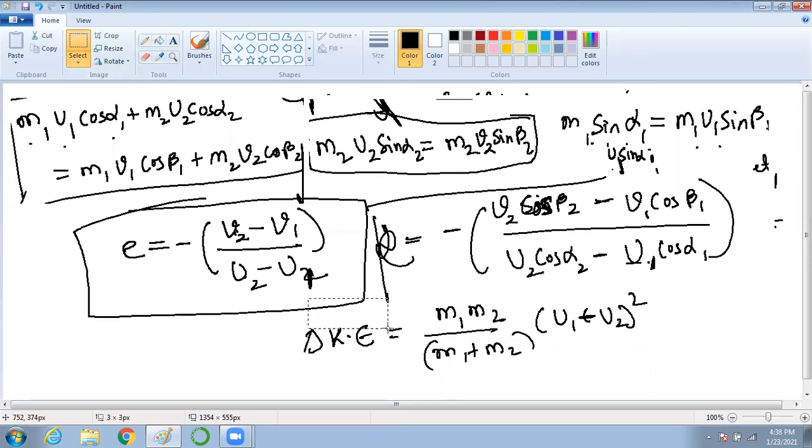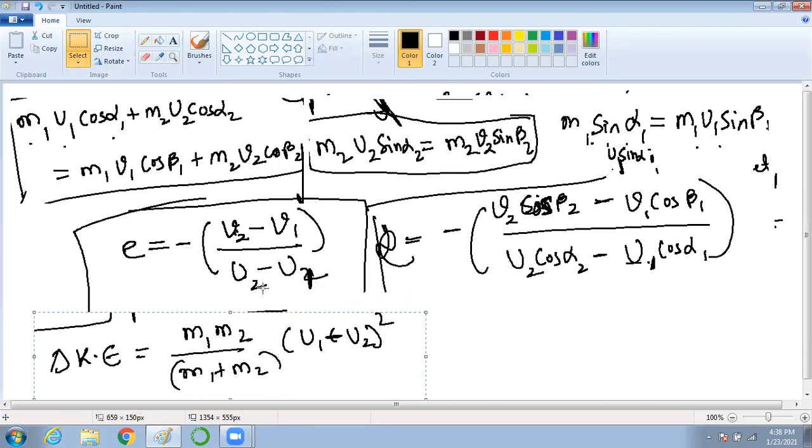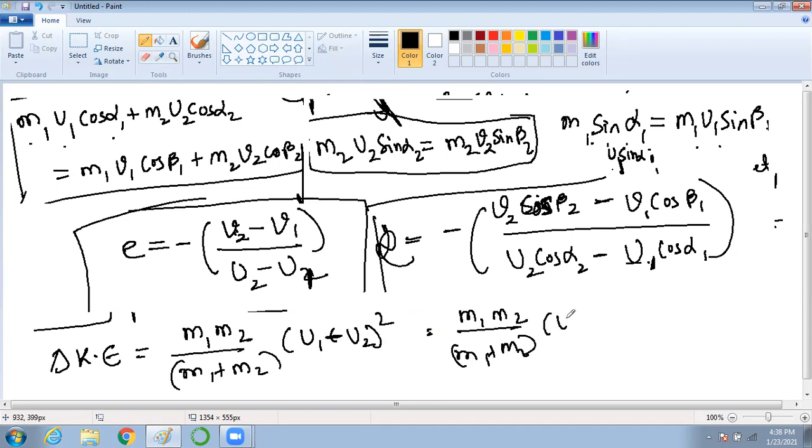So what I am doing, you have to just substitute the value of U1, U2. That's it. Your formula will become the same. M1 M2 by M1 plus M2 will remain. Here, instead of U1, what will we write? U1 cos alpha 1 minus U2 cos alpha 2 whole square. And one additional term will come, that is equal to 1 minus E square. That's it.